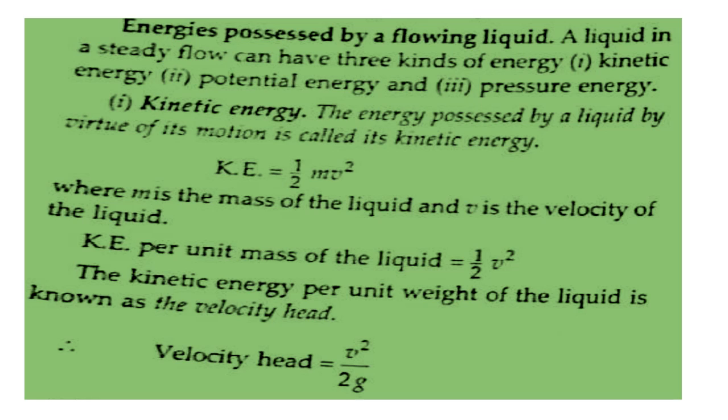Kinetic energy per unit mass. That means we have to divide half mv square by mass m. So I will get only half v square. And if I divide the kinetic energy formula by weight, that means by mg, then the new name of this formula will be the velocity head, and the value will be v square by 2g.